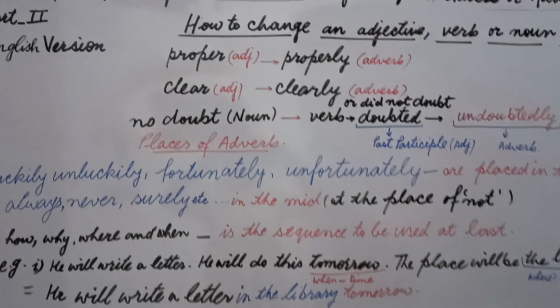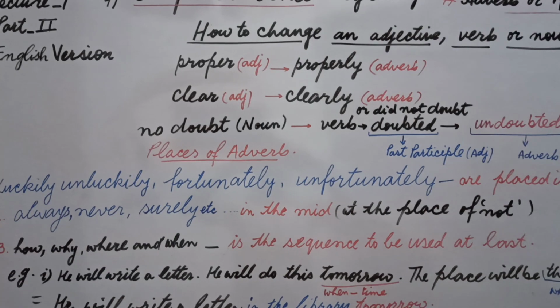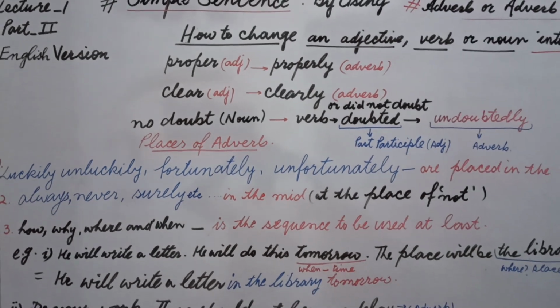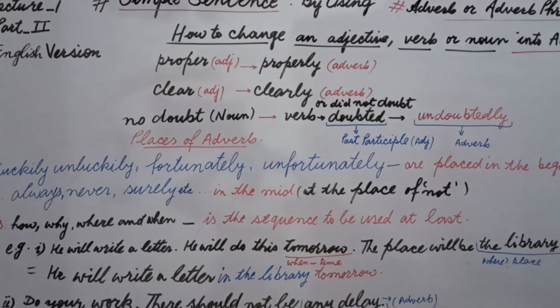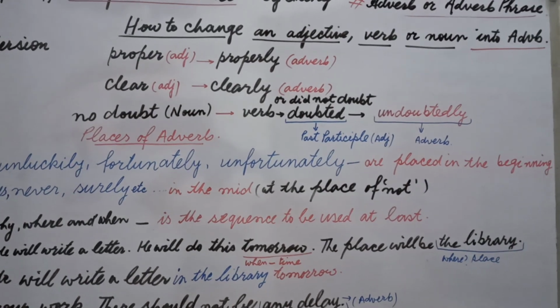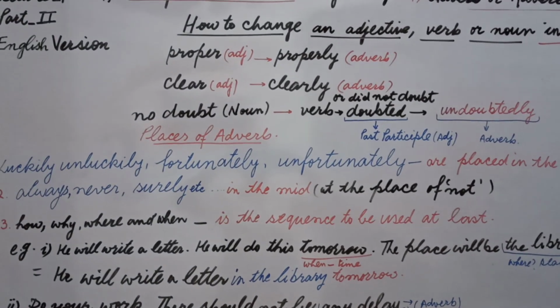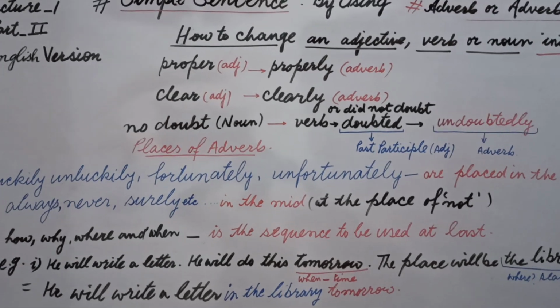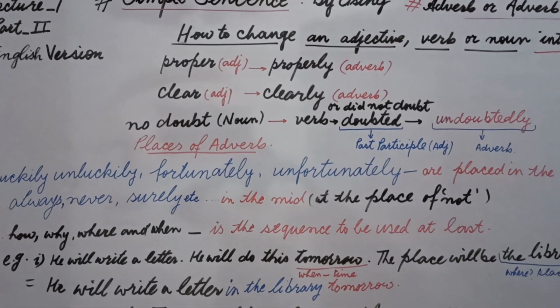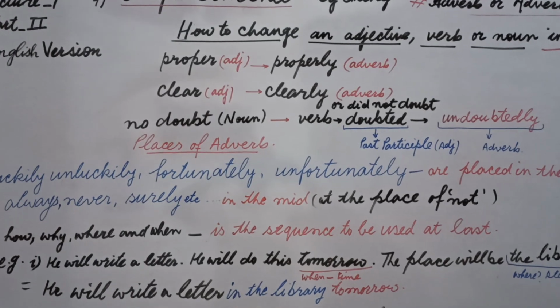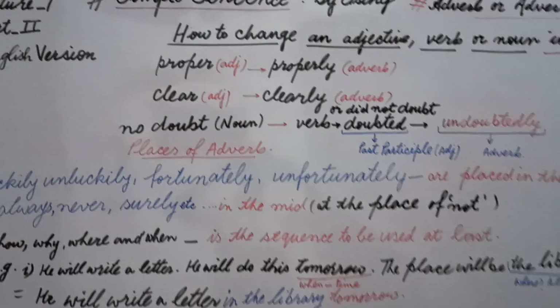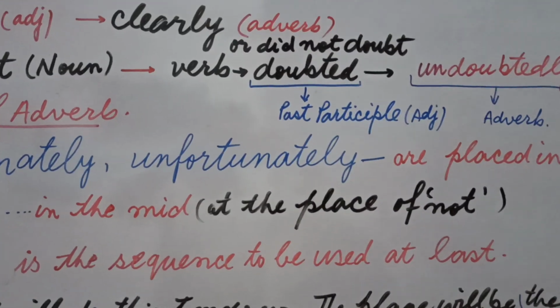Let's begin with number 1. Luckily, unluckily, fortunately, unfortunately. These four words are used in the beginning of a sentence. Fortunately, I saw you, like this. Now the second thing is we use always, never, surely, seldom. So many words are there, etc. in the mid position. Mid position means at the place of not.